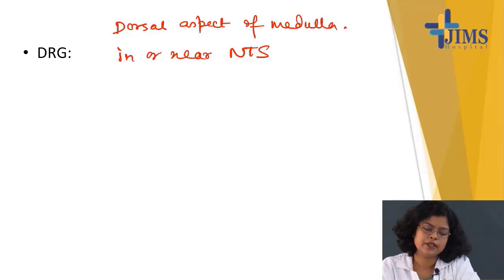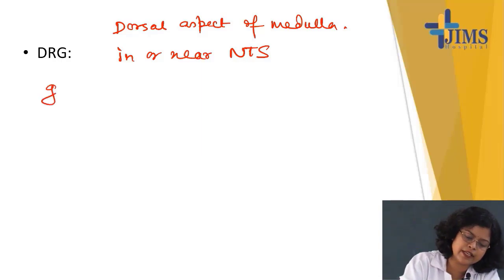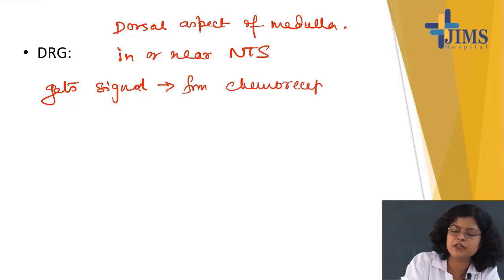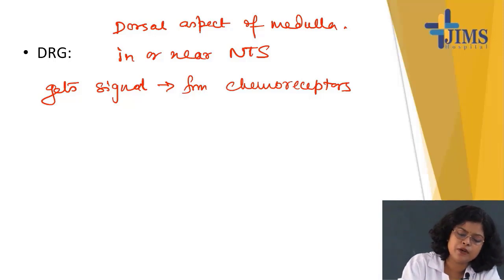Now this DRG gets signal or input from where? From the chemoreceptors. You have heard about chemoreceptors during chemical control of respiration. So the DRG gets signal from chemoreceptors and also from pulmonary stretch receptors.